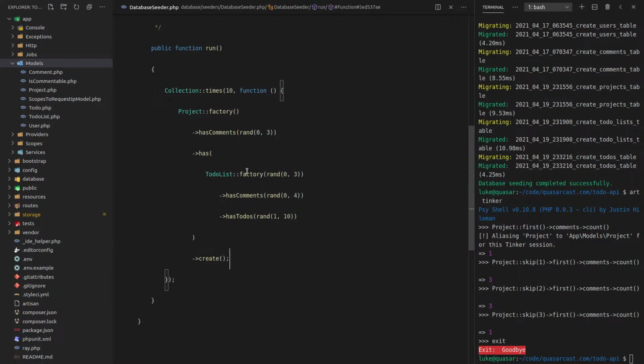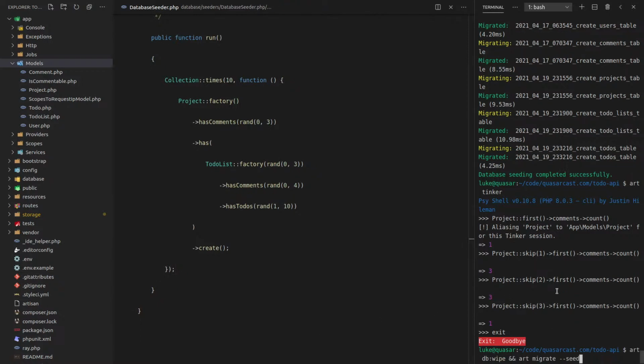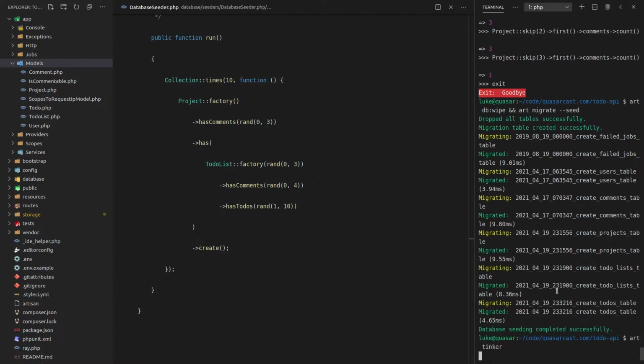And that is very readable code to me. I could probably do some things better. So I could say like has to-do list and maybe extract this to its own function. Frankly, that would feel like overkill for now. Yeah, I don't really know how I could make this any simpler. I think this looks really beautiful. Yeah. So I think that's it. Let's just quickly check that everything is working by running that again. And now we can say art tinker.